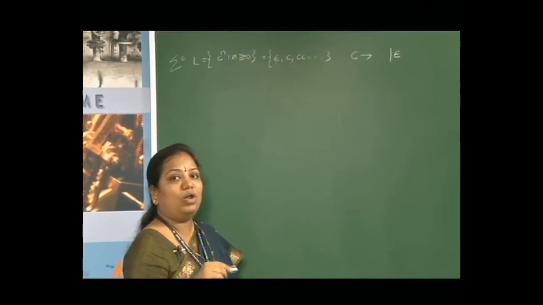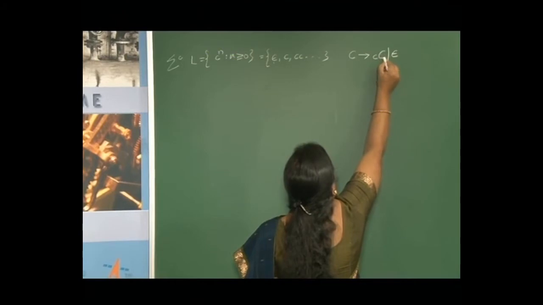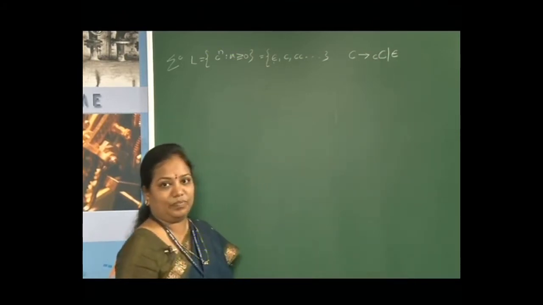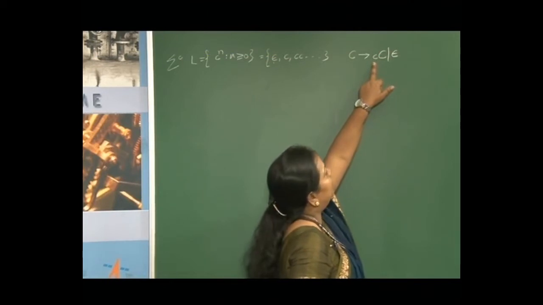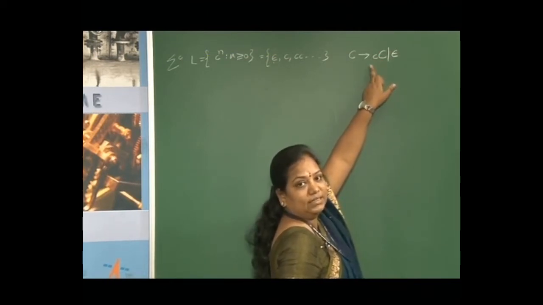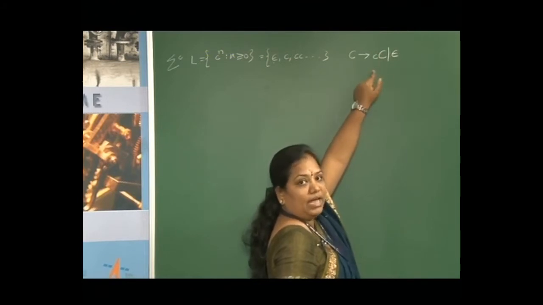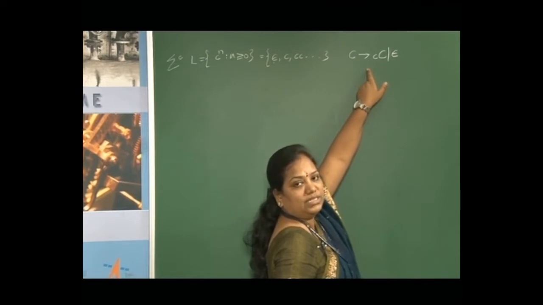Next, I may have one or more number of C's. So, one or more number of C's can be represented as C tends to C C. If I want one single C, then go for the first rule and then apply the second rule as epsilon, we will get 1 C. Similarly, call C twice and the third time put epsilon, you will get 2 C's and so on.